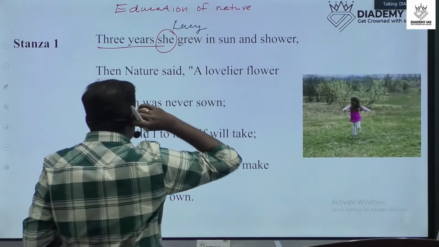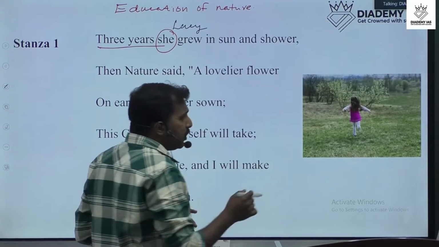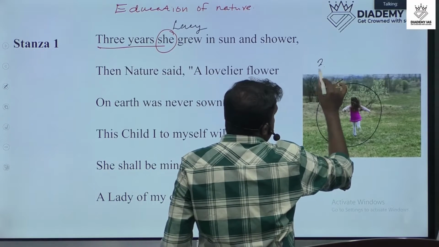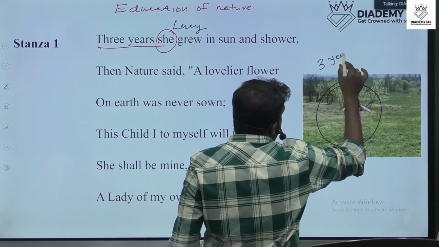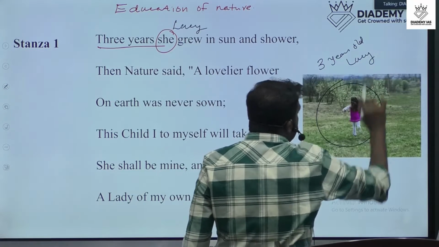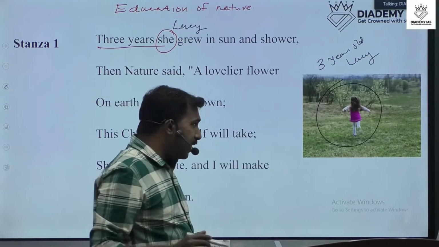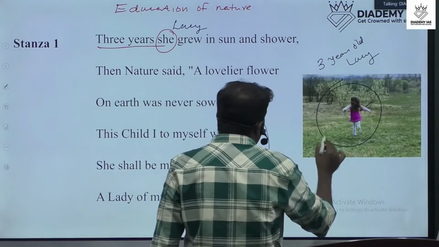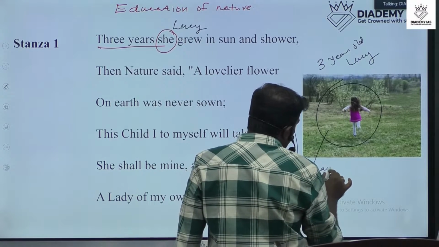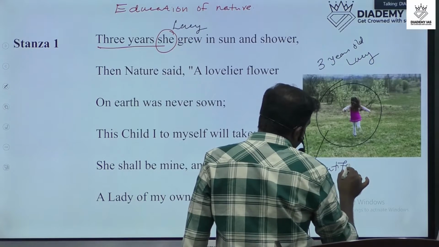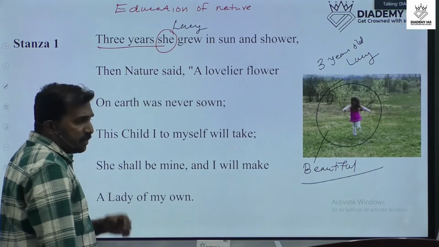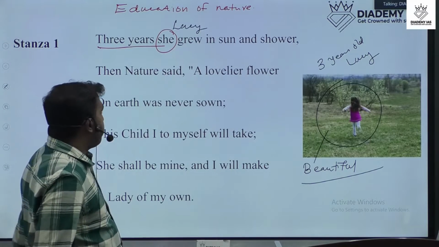The central character of this poem is Lucy, three-year-old Lucy. Lucy was a beautiful girl. According to Wordsworth, she was beautiful. So let's read the poem.